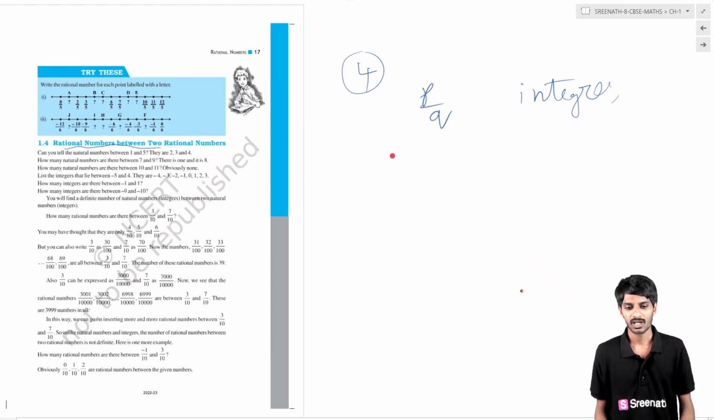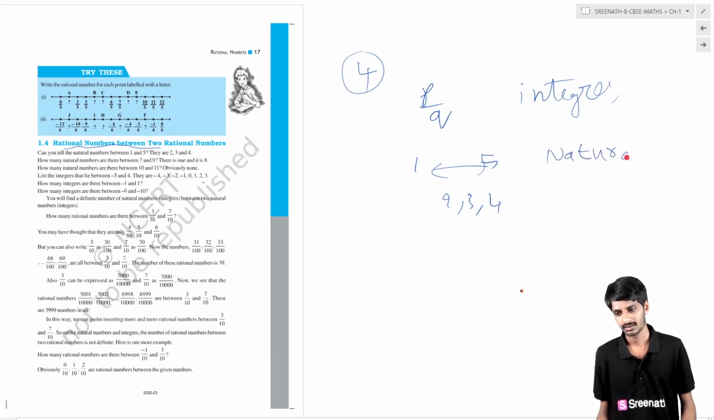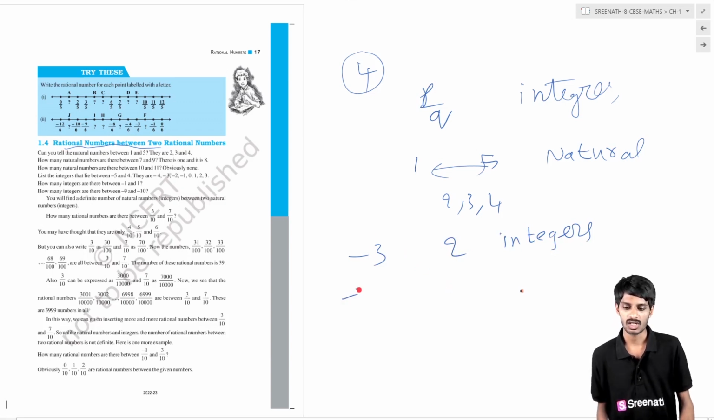Basically if you take 1 and 5, these are integers. What are the integers between 1 and 5? They are 2, 3, 4. These are also natural numbers. If you take minus 3 to 2, these are integers. Then the integers between those are minus 2, minus 1, 0 and 1.